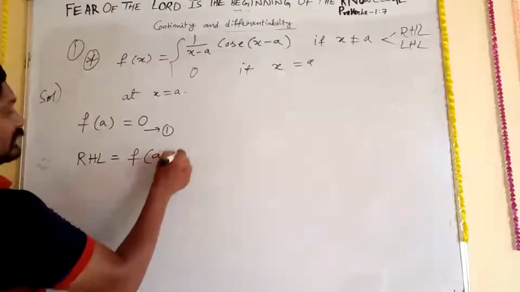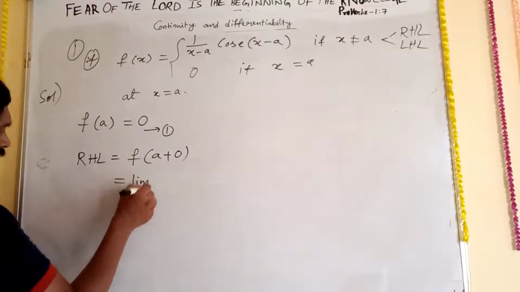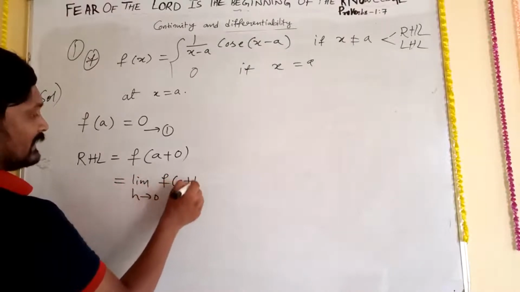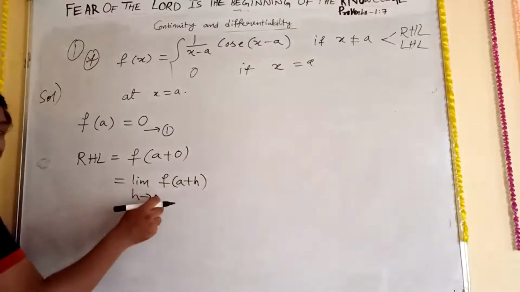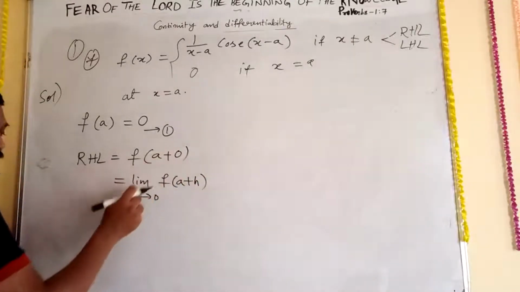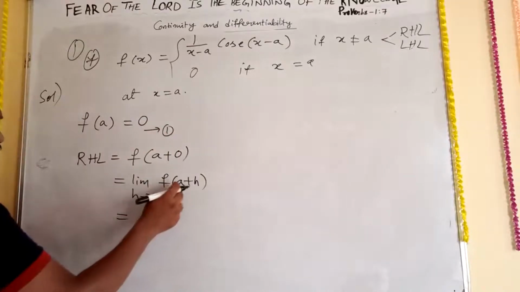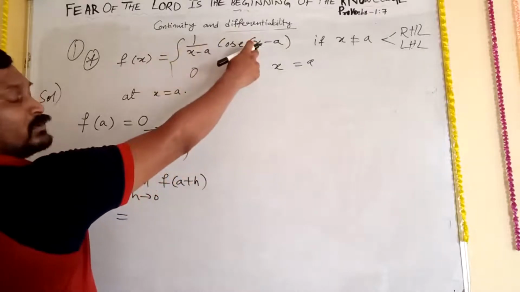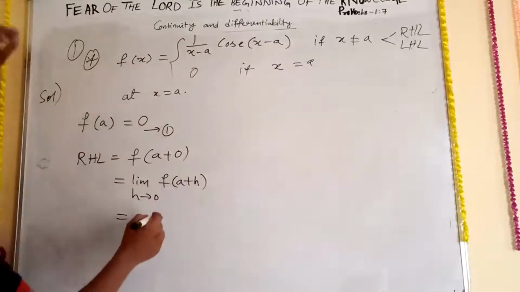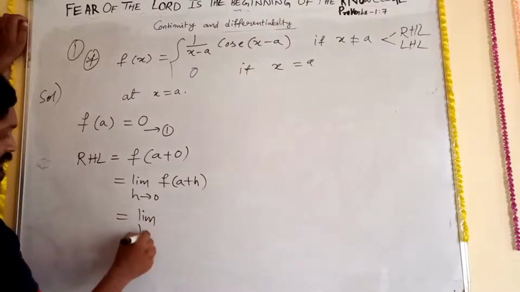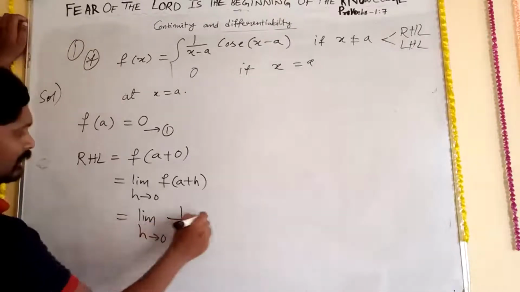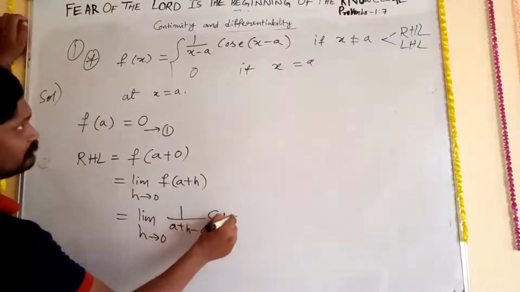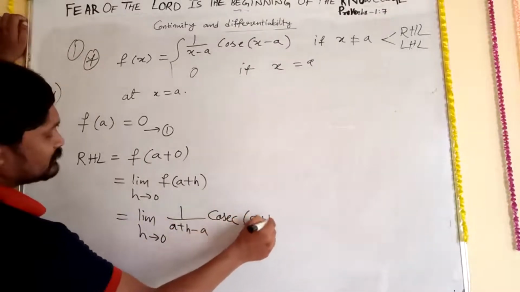f of a plus 0, that is equal to limit h tends to 0, f of a plus h. Remember, here h tends to 0, so wherever 0 is there, substitute h. Now, f of a plus h. In this place, wherever x is there, we need to substitute a plus h. Just substitute now. Limit h tends to 0, 1 upon a plus h minus a cosec a plus h minus a.